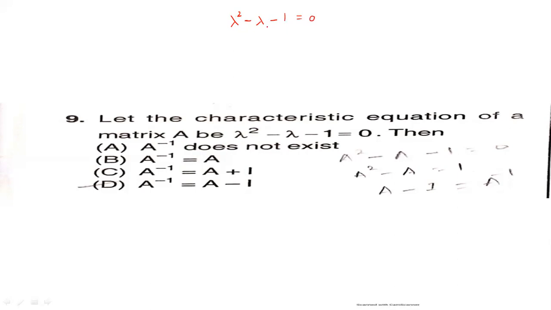Replace lambda by A. This becomes A square minus A minus I is equal to 0. That is, A square minus A is equal to I. Transfer I to this side, it gets a positive sign.